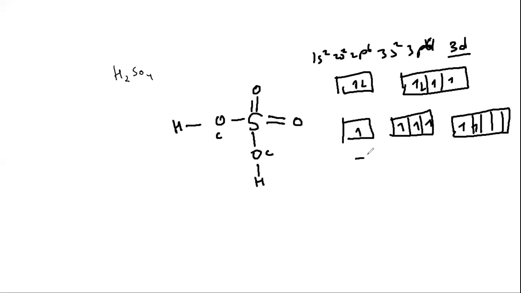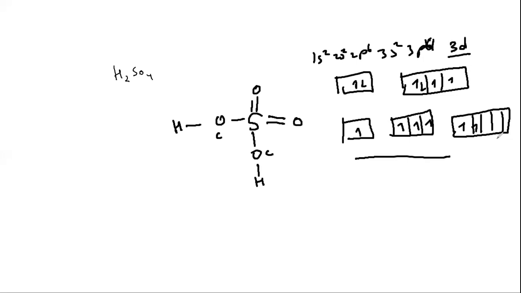Now how many unpaired electrons do we have? 1 plus 3, 4 plus 2, 6. Got it? This is called the excited state, and it happens with elements of the third period and below, not the second period, because they don't have a 3d atomic orbital.